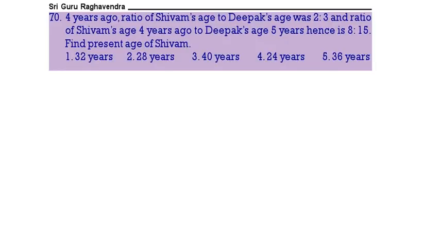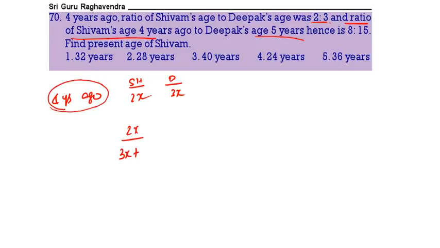Now 4 years ago, Shivam to Deepak was 2:3. This means 2x, this is 3x. And the ratio of Shivam 4 years ago, that means 2x, to Deepak's age 5 years hence. So for 3x we have to come forward 4 years and then again 5 years. So 4 plus 5 means 9 years. That will be equal to 8 by 15.